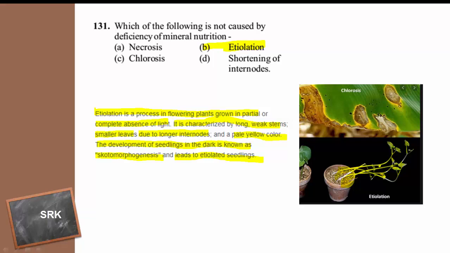See how a long stem is produced with very small leaves. This is the effect of etiolation. And here is the image of chlorosis. Some patches, brown patches, you can see on the leaves due to the deficiency of minerals. This is chlorosis. So etiolation is not caused by the deficiency of minerals; it is due to the absence or unavailability of light.